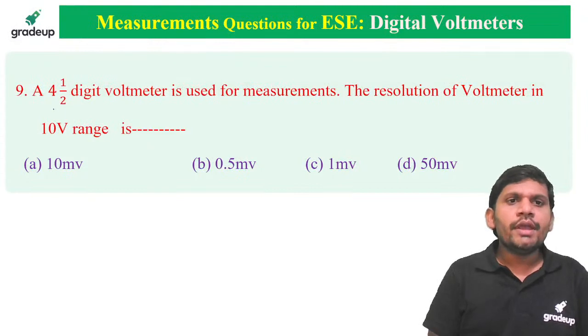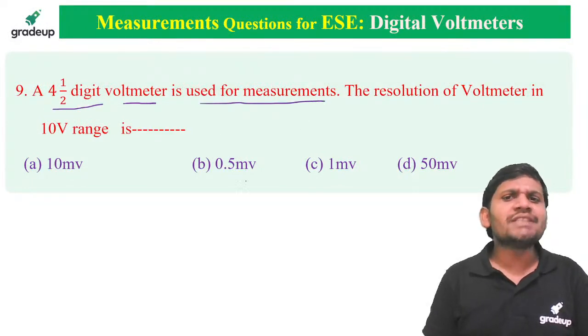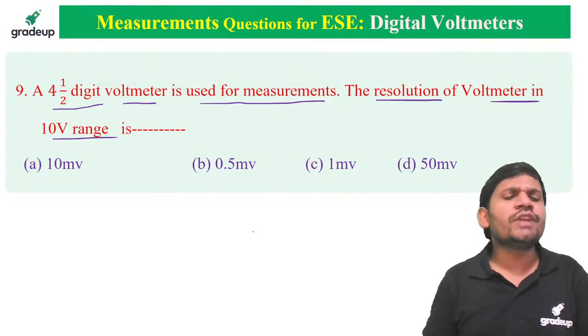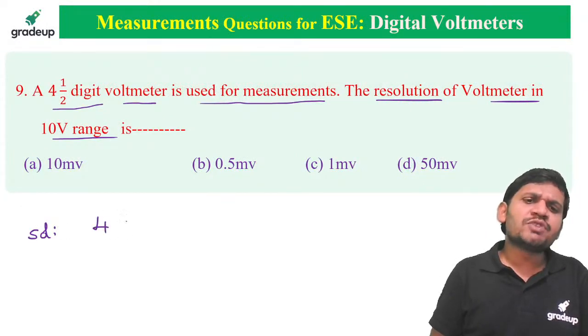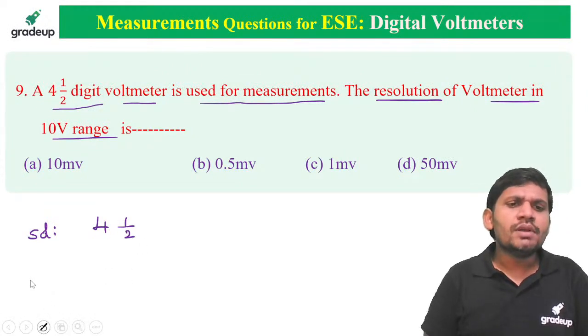Yes, friends. A 4.5 digit voltmeter is used for measurements. The resolution of the voltmeter in the 10 volts range is asked. One important observation here: given is a 4.5 digital voltmeter.